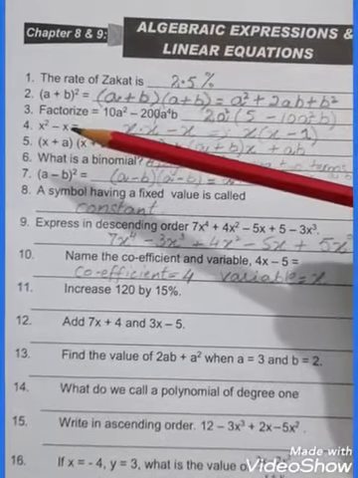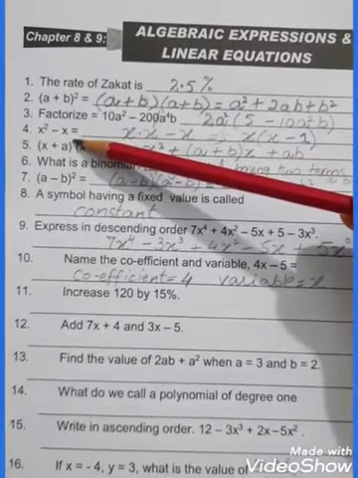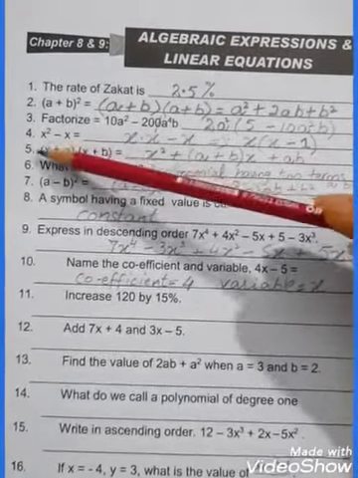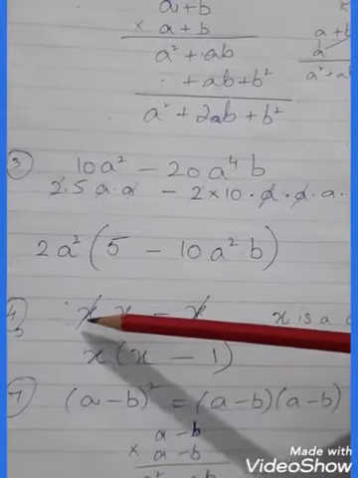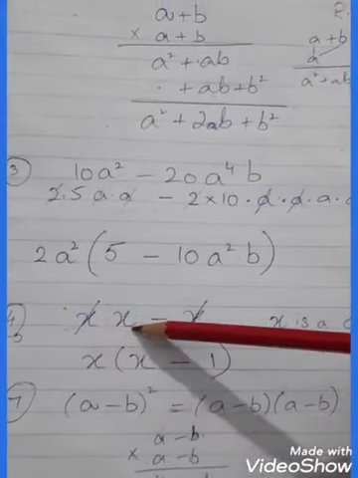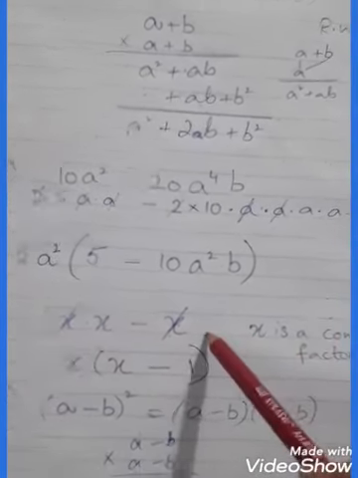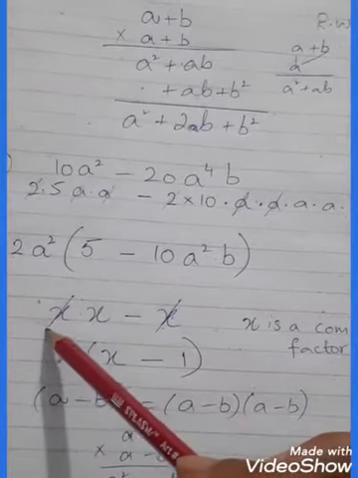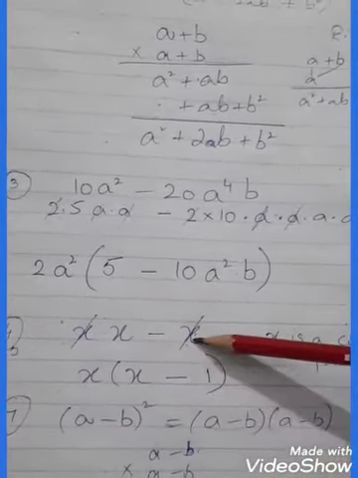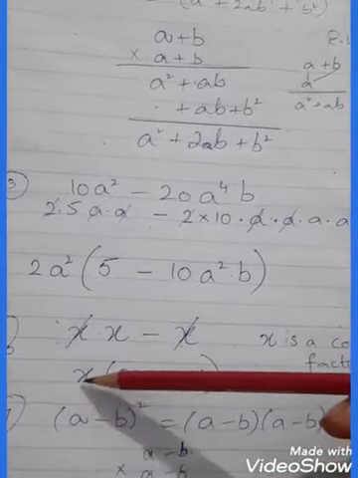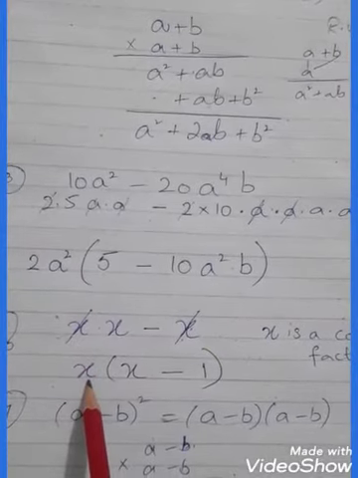A square minus x. Again we will take the common factor, and now you can see who is common over here? X. Okay, now come to the rough work again. Open the exponent, x dot x minus x. Now cut the same variables. Why do we cut? Because this one is a common factor. That's why we will write it down as common, right? Just one common. Okay.